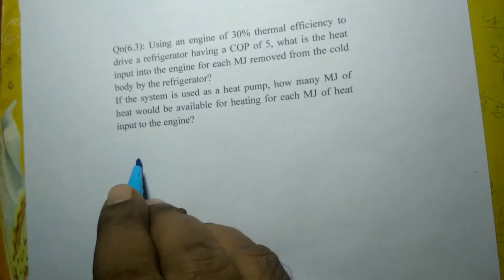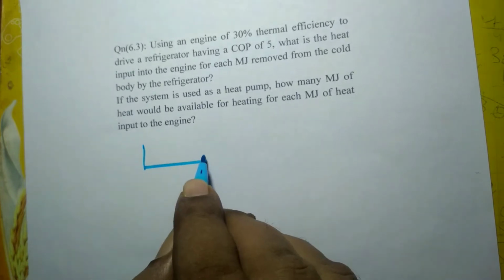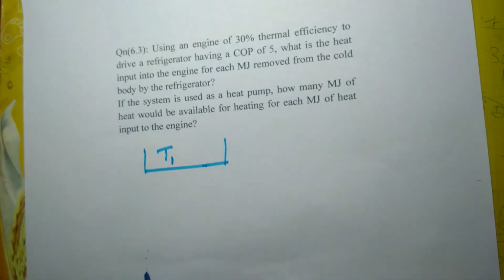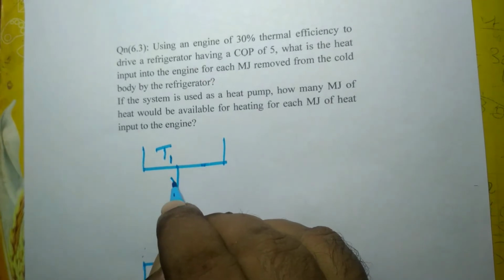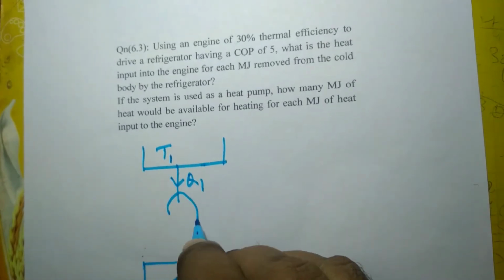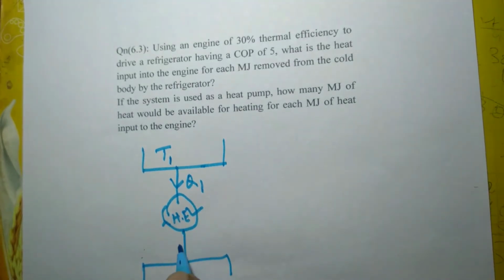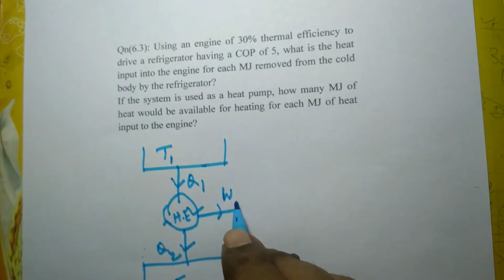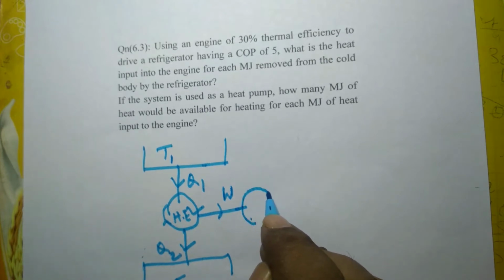So question is like this. An engine operates a refrigerator here. We know that an engine produces some work. Suppose this is source temperature for engine and heat engine operates. This is heat input, heat engine. This is refrigerator.